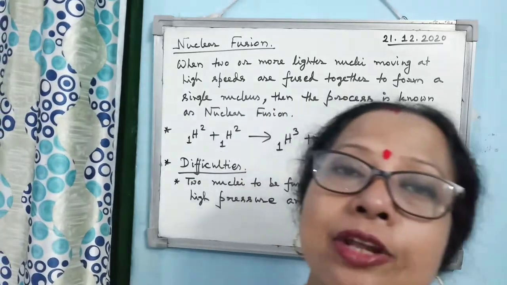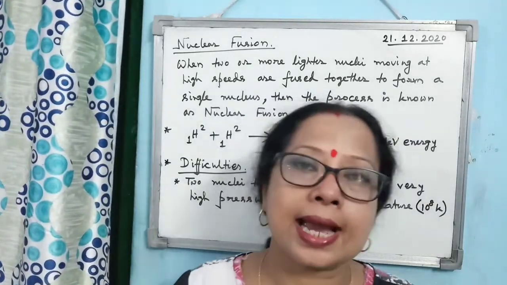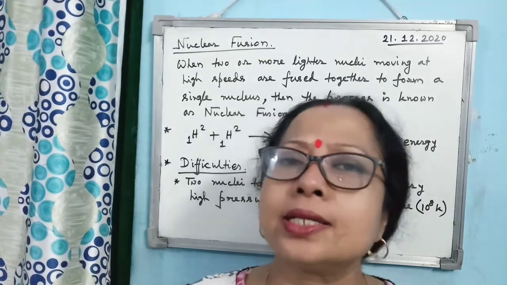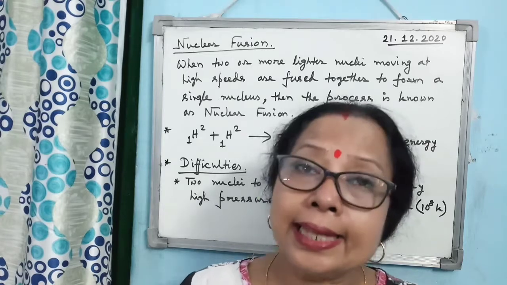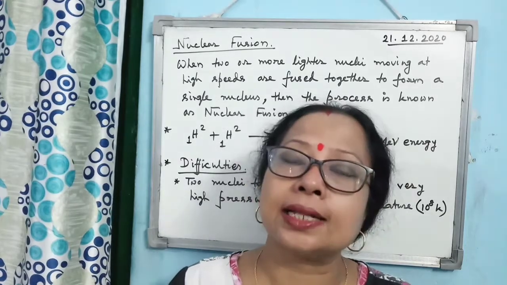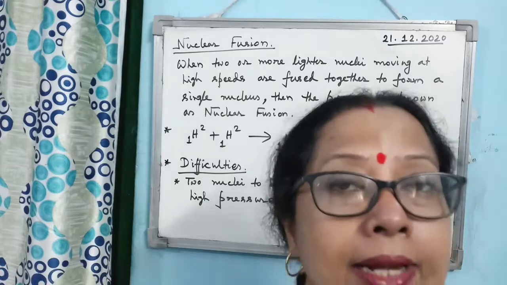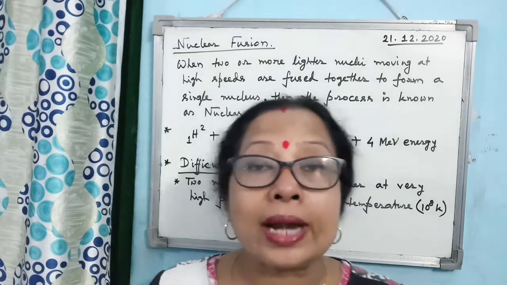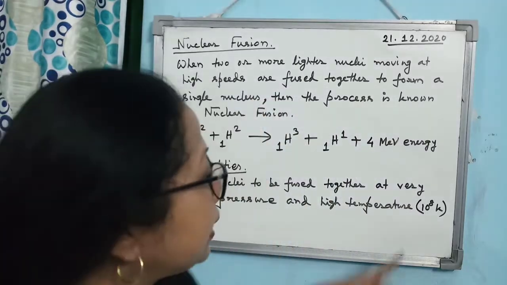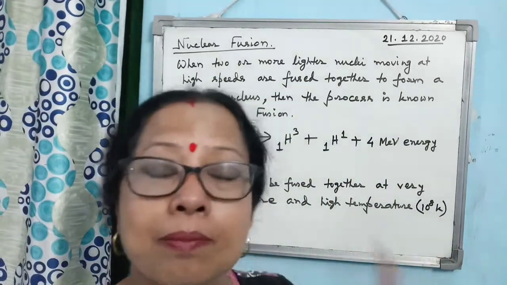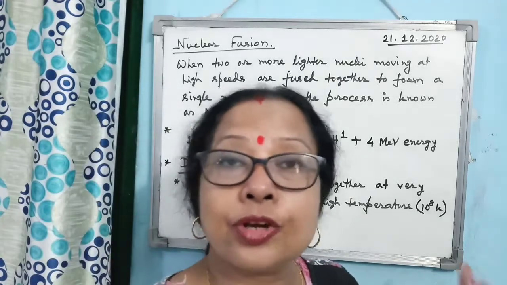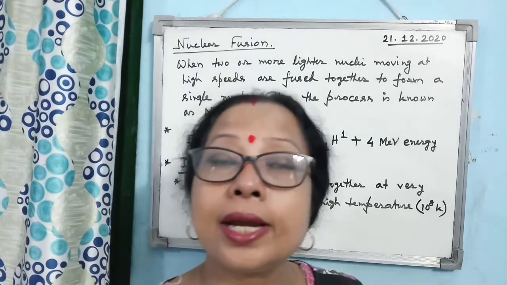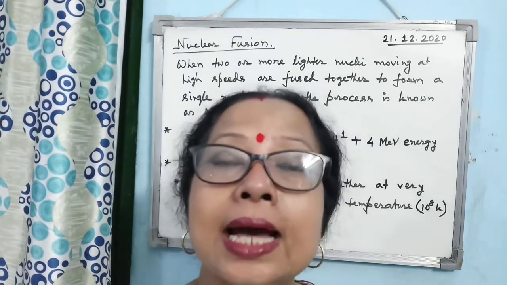Now, it is very difficult to have nuclear fusion reaction in our labs. Why? Because just try to understand, two lighter nuclei have to move towards each other at very high speed. Alright, so how much speed? If you want to create that speed, what is the minimum temperature needed? 10 to the power 8 Kelvin. Just remember, try to imagine it. This is 10 to the power 8 Kelvin. That much temperature is only available in the sun and other stars.